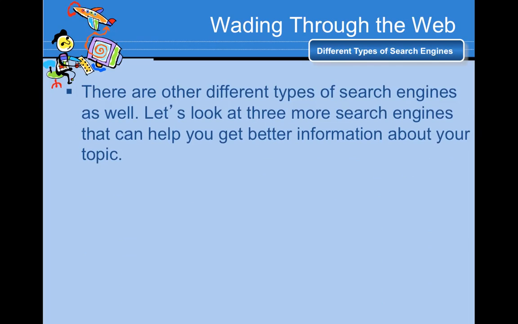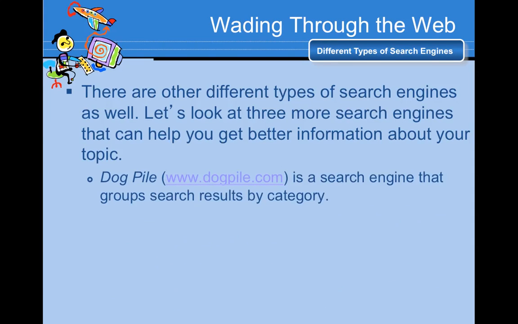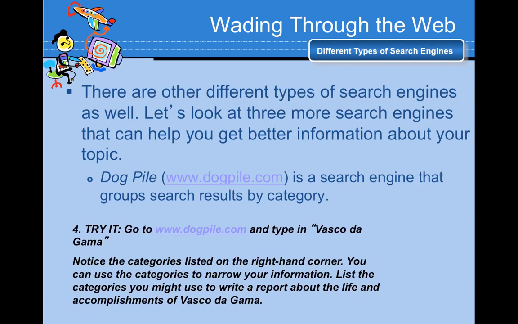There are other different types of search engines as well. Let's look at 3 more search engines that can help you get better information about your topic. The first one is Dogpile. That's a search engine that groups search results by category. So go ahead and try it.